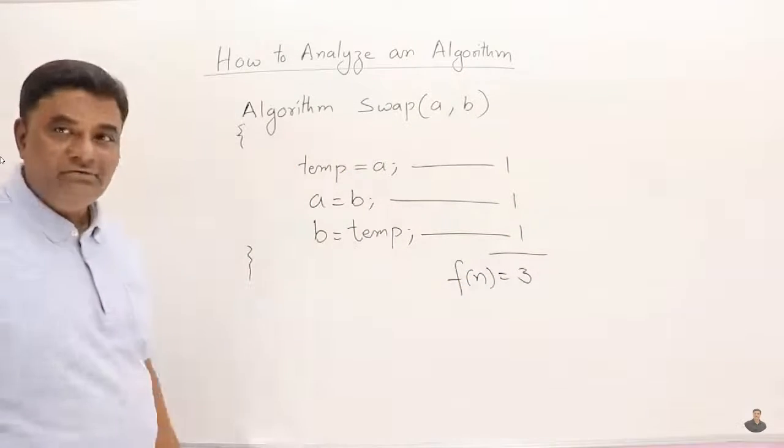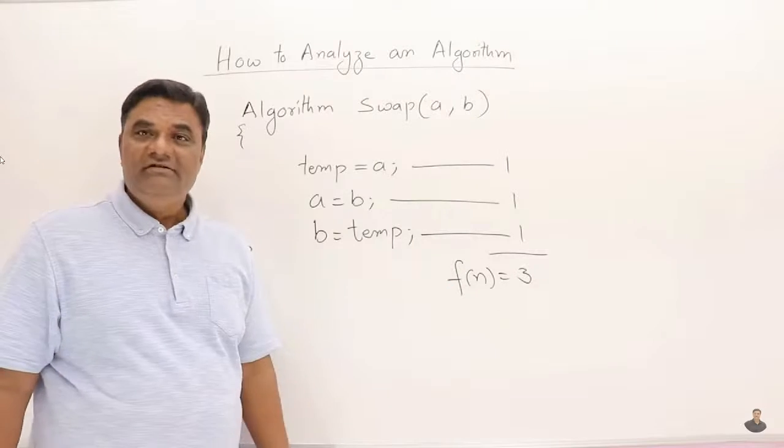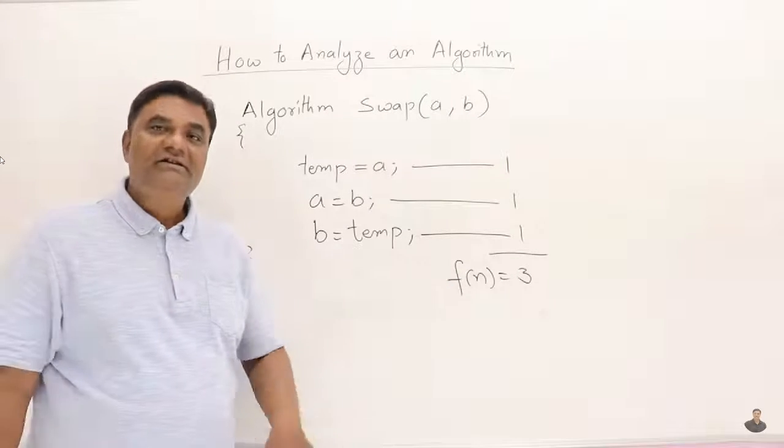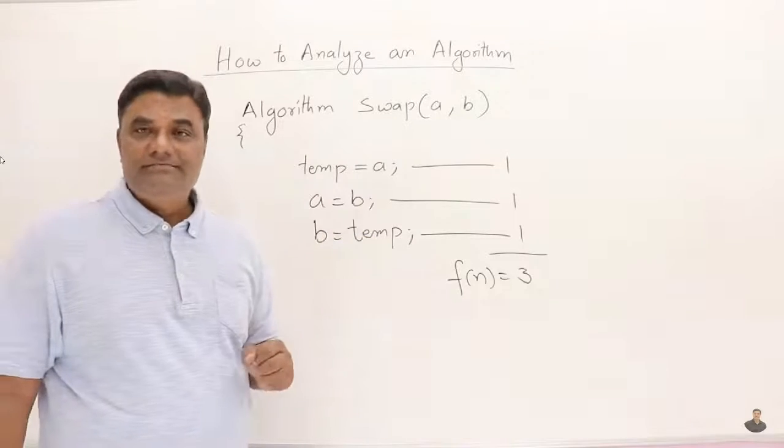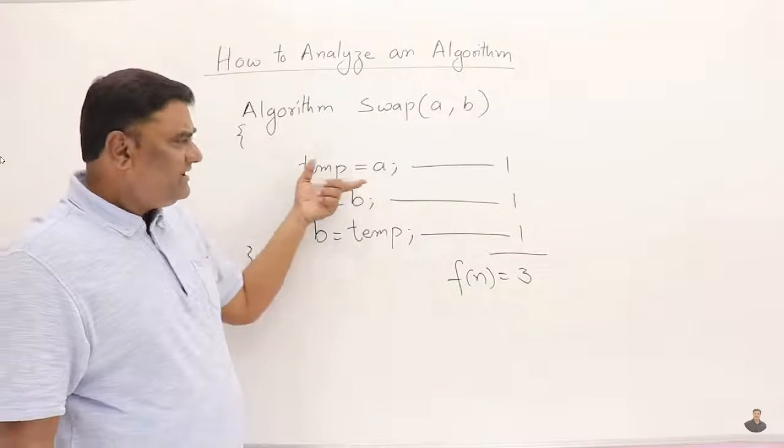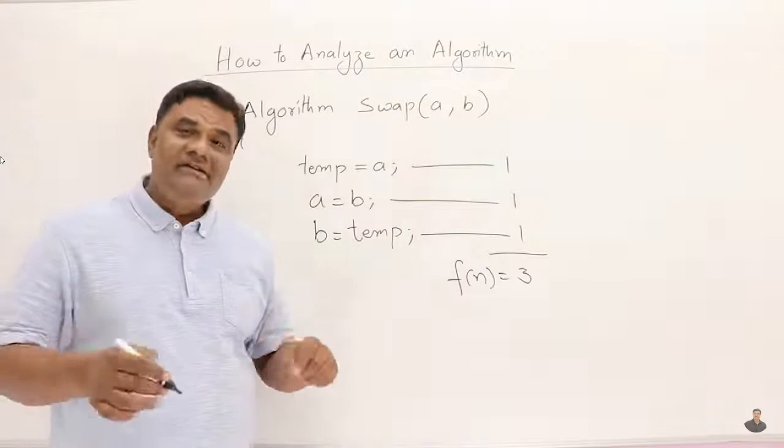Here we got a constant value because I have taken a very simple algorithm and the answer is 3. That is some constant value, right? 3 or 30, whatever it is, it's a constant, fixed value we got. So that's the time function. It is not in terms of n, we just got a constant value. Now here, however complex the statement may be, however lengthy the statement will be, we say that it takes 1 unit of time.